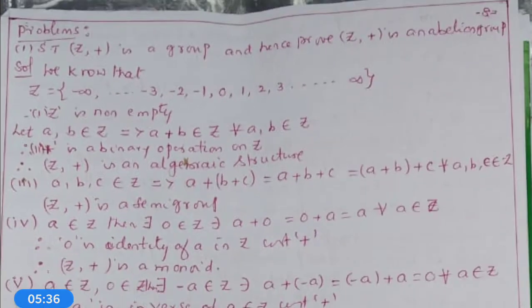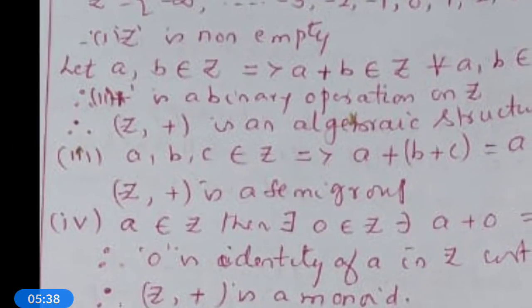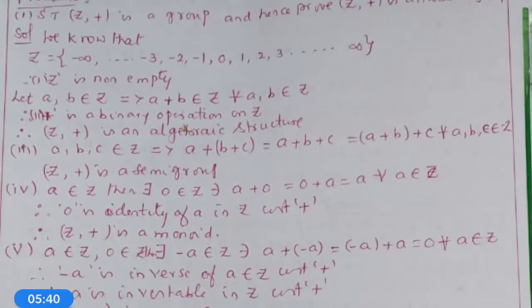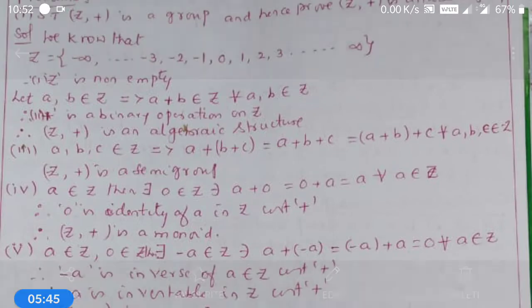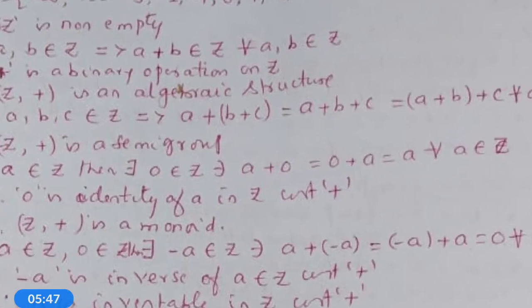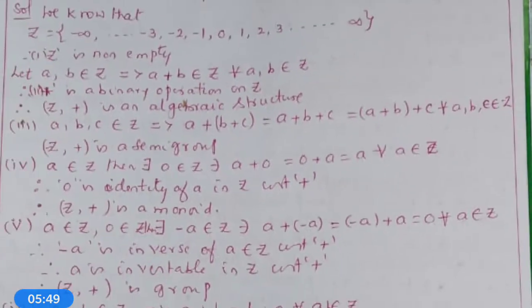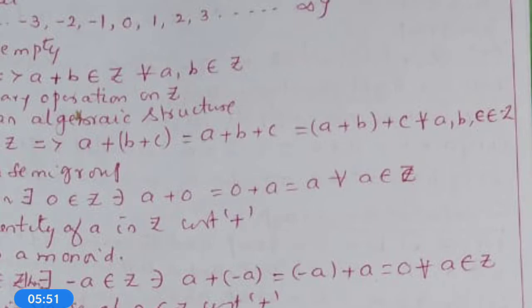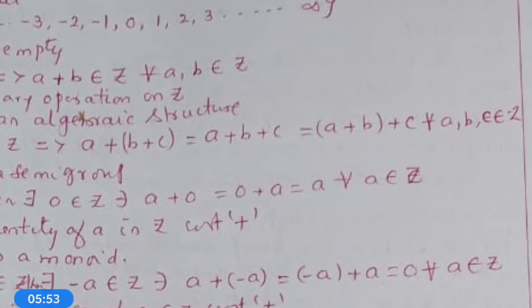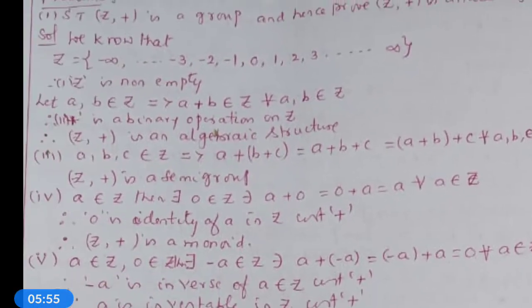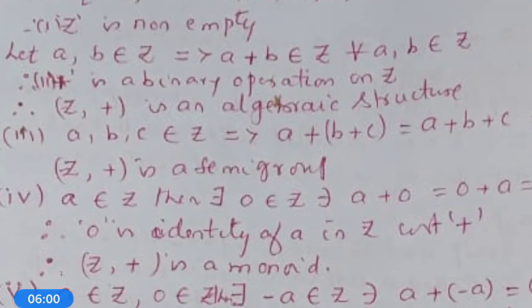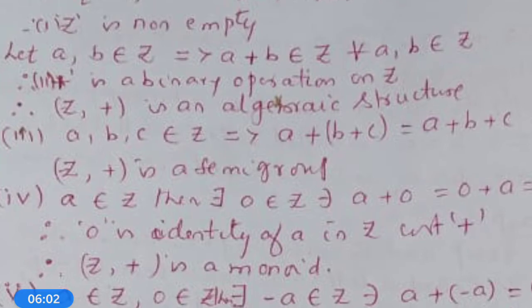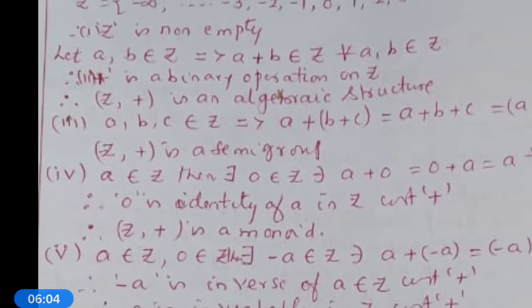Now, verification of the associative property. Let a, b, c belongs to Z, which implies (a plus b) plus c is equal to a plus (b plus c), for all a, b, c belongs to Z. Therefore, Z obeys the associative property with respect to plus. Therefore, (Z, plus) is a semi-group.